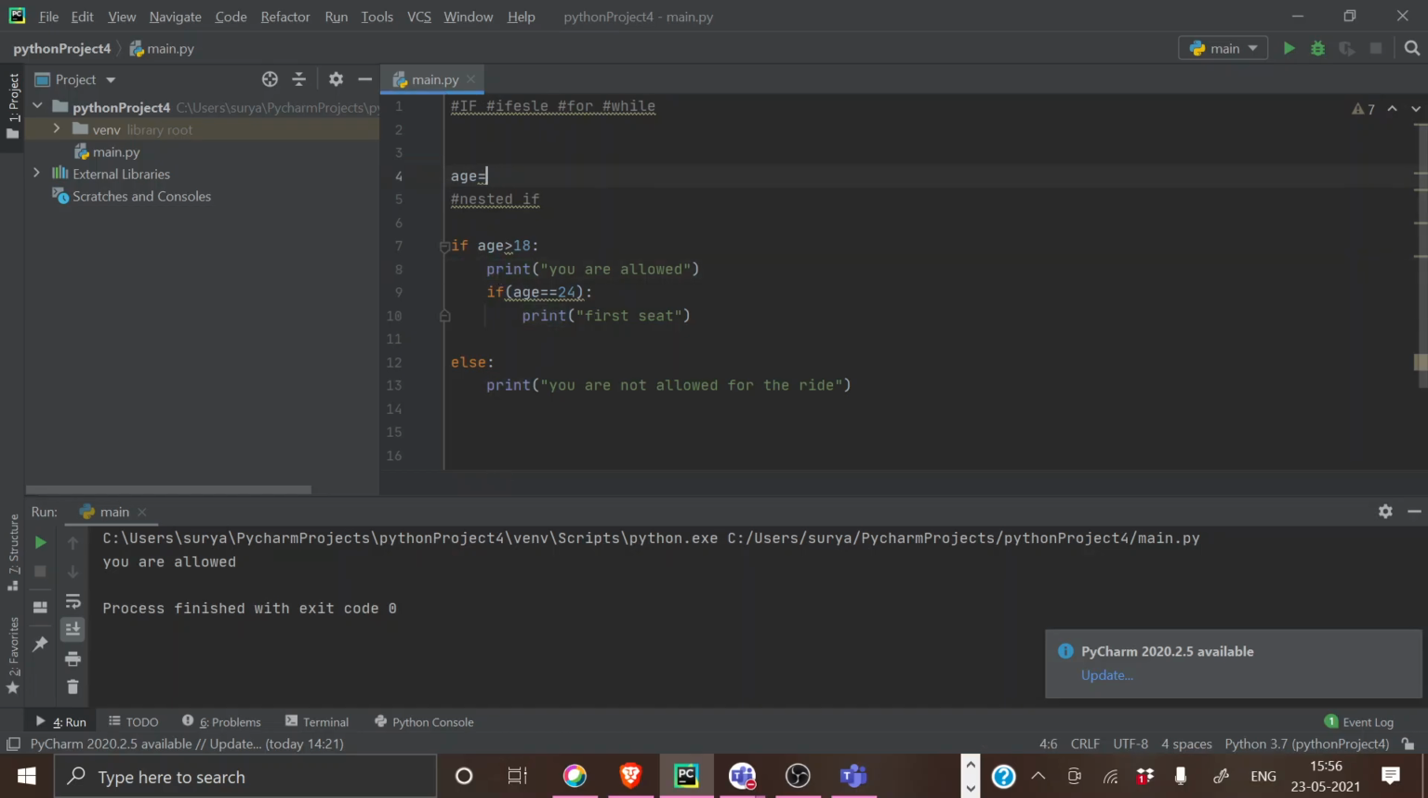If I'm just giving 16, you should obviously get "you are not allowed for the right." So how will this be checked? It will just come to this particular line: if age is greater than 18, no, it is not. So it won't check the second condition, right? It will just directly jump into the else statement, and that's the advantage of it.